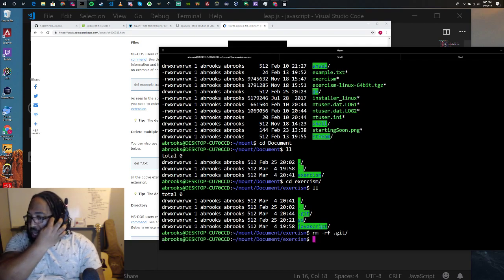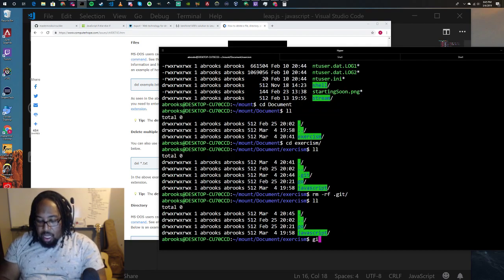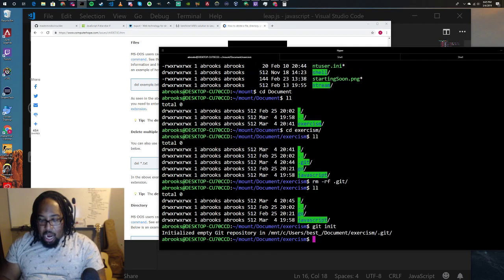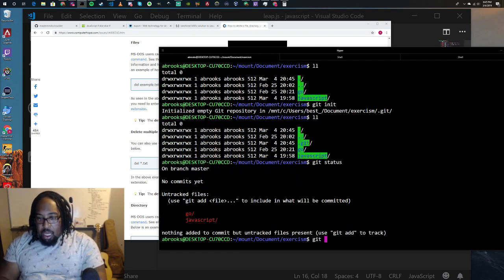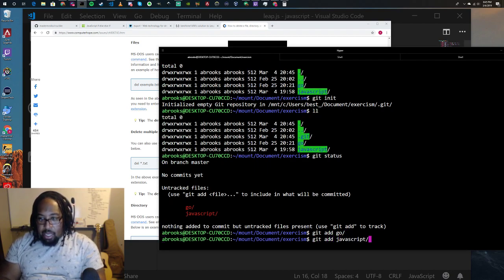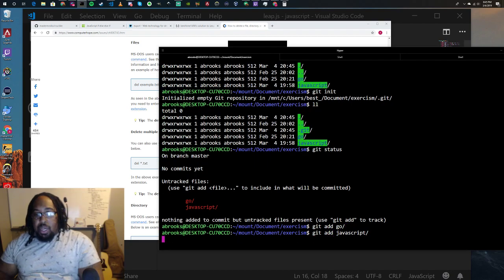Let's see if I can remove that. Git init. All right, initialize an empty Git repository. This won't change the Git status. Git add go, git add JavaScript, and you can see we don't get all those line endings.